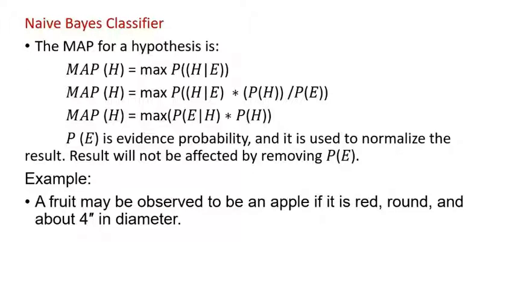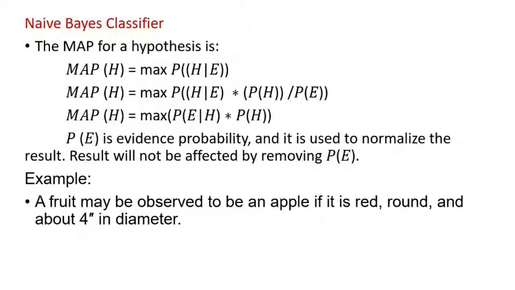In this case also, even if all the features are interrelated to each other, the NB classifier will observe all of these independently contributing to the probability that the fruit is an apple.